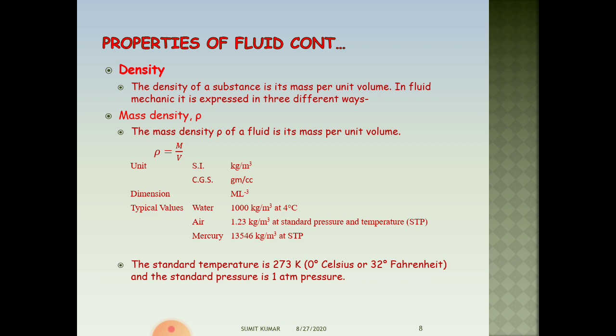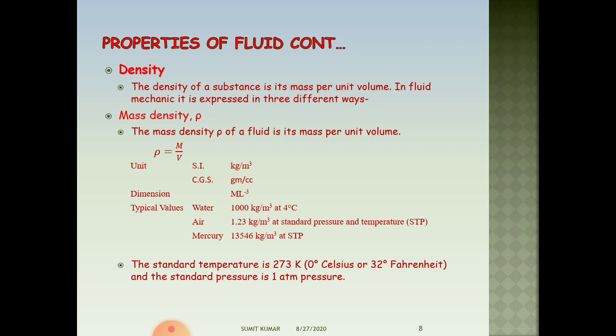Density is an important property of a substance that correlates its mass with volume. In fluid mechanics, it is expressed in three different ways, which are mass density, weight density, and relative density. The mass density of a fluid is defined as its mass per unit volume. The SI unit of mass density is kg per meter cube, and in CGS it is written as gram per cc.